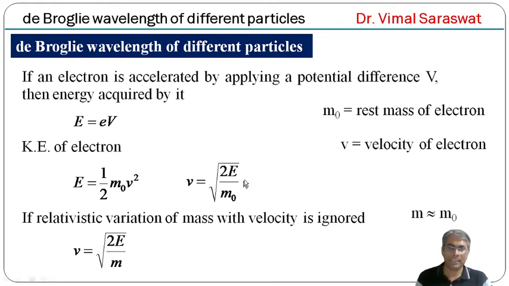So this m naught can be replaced by m. So v equal to square root of twice E upon m, and since E equal to small e into capital V, the velocity of the electron v equal to square root of twice e capital V upon m.